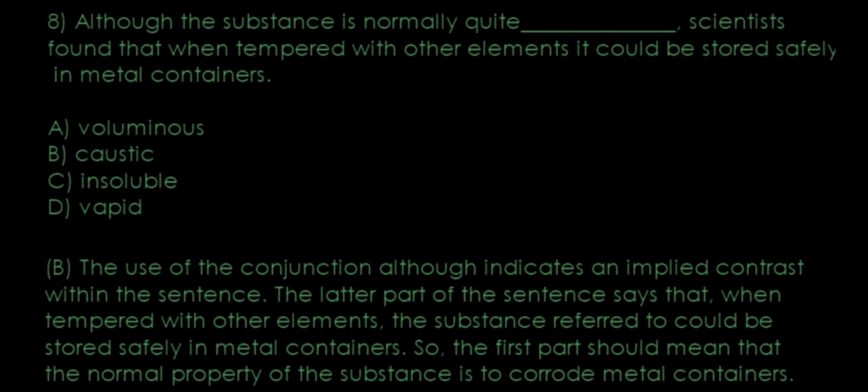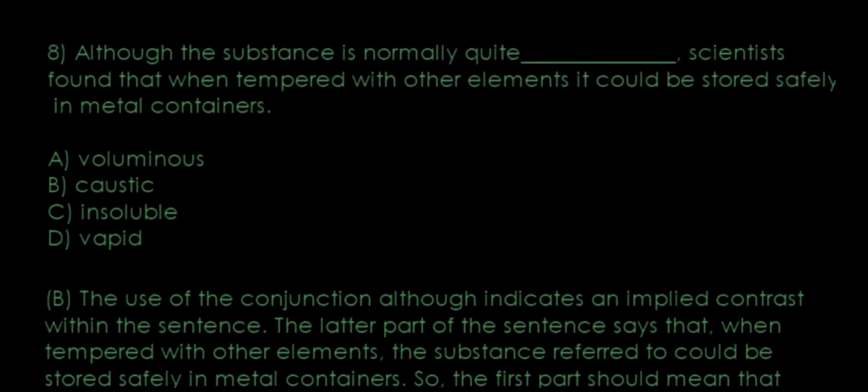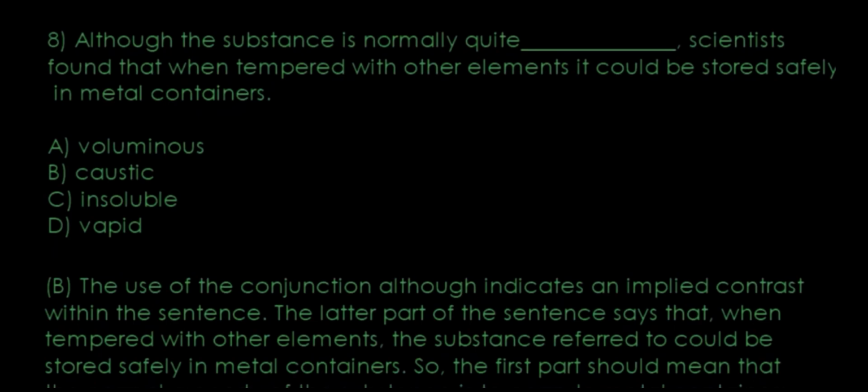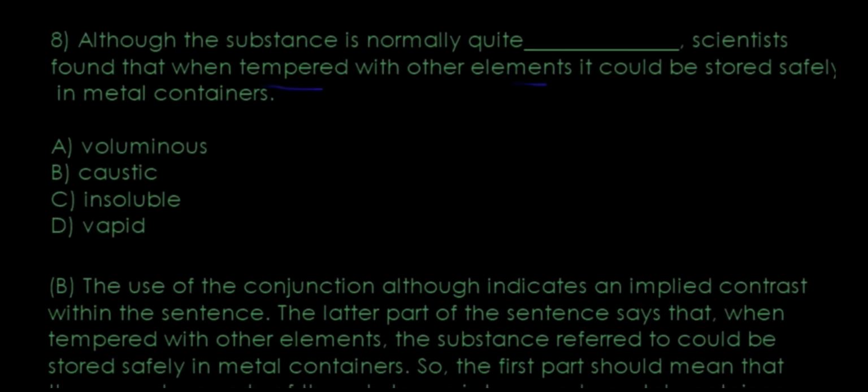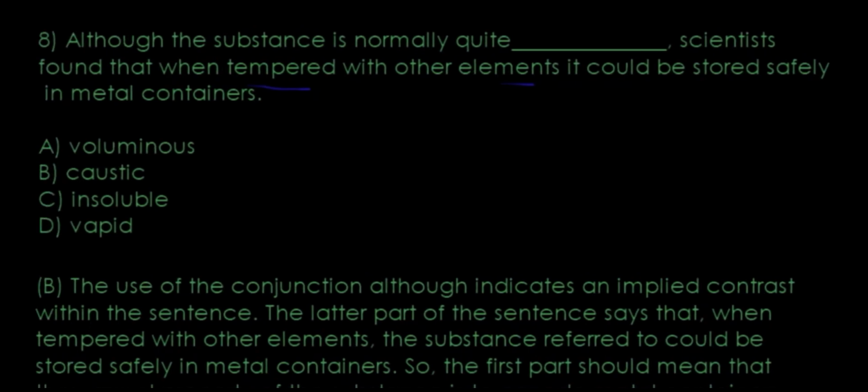Question number 8. Although the substance is normally quite dash, scientists found that when tampered with other elements, it could be stored safely in metal containers. So those of us studying chemistry at school, this would make sense. And what's the answer? Otherwise, what they're saying is tempered with other elements, it could be stored safely. So that means it can be stored safely if it is tempered with other elements, which means otherwise it's not safe storage. It's not safe to store it.